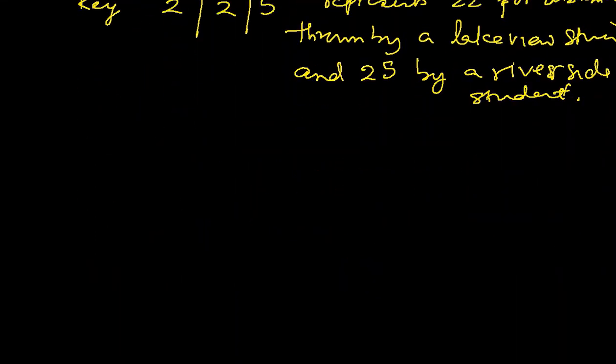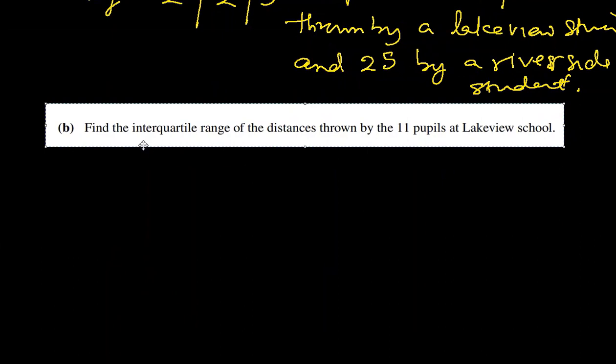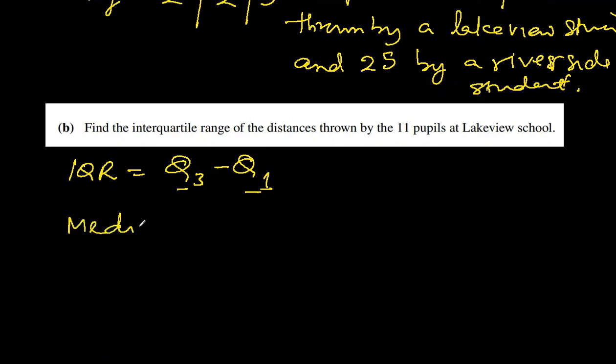Let's see what the B part holds for us. Find the interquartile range, IQR, of the distances thrown by 11 people at Lakeview School. For IQR, we need upper quartile Q3 minus lower quartile Q1. So to find Q3 and Q1, the plan is to find the median first.